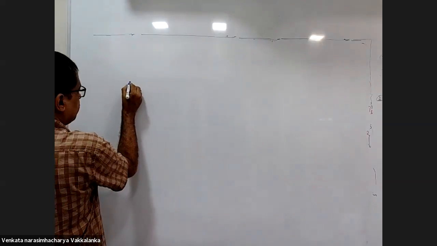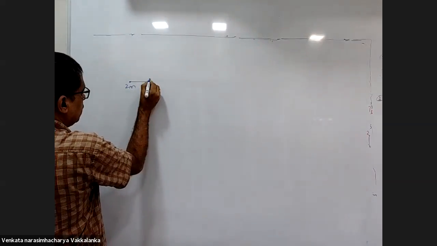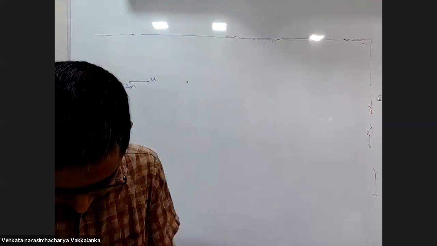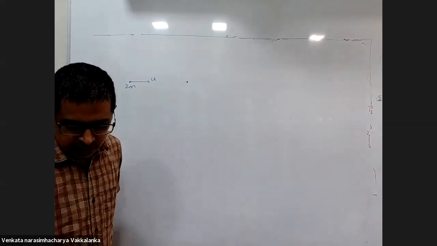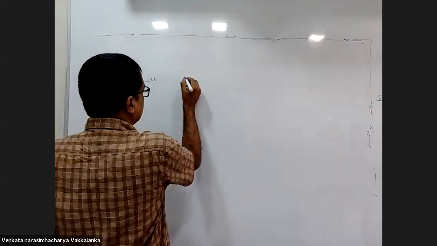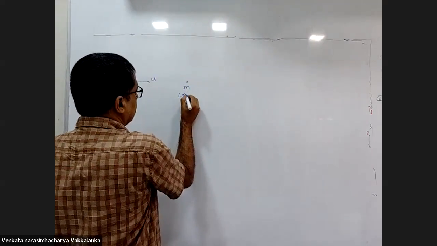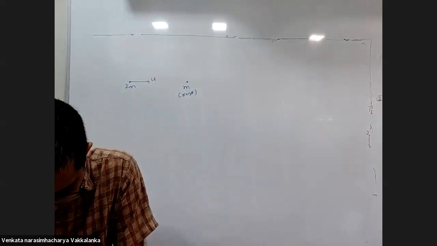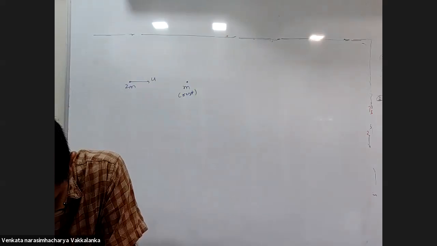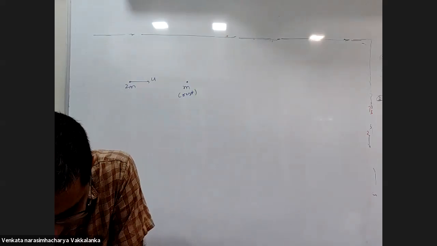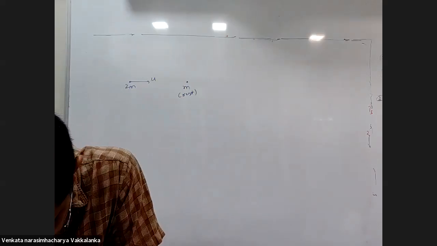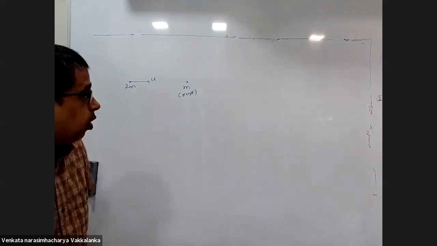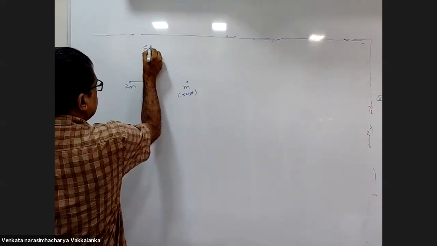A mass of 2m moving with a velocity of u towards this direction, and a mass of m at rest. They collide elastically but not head on.